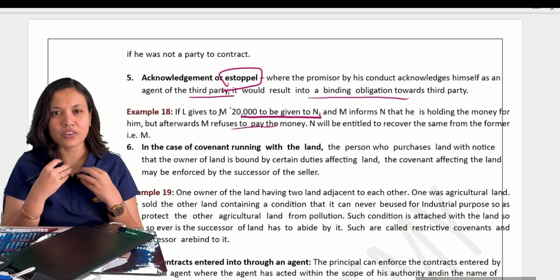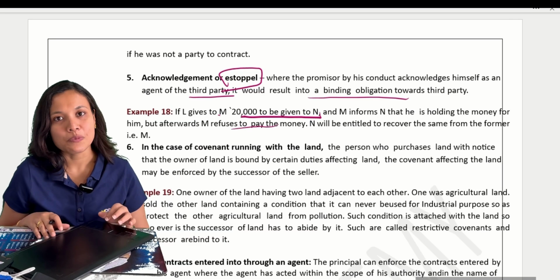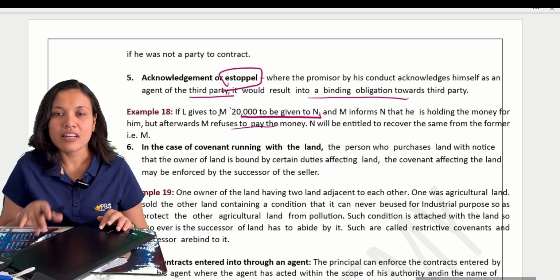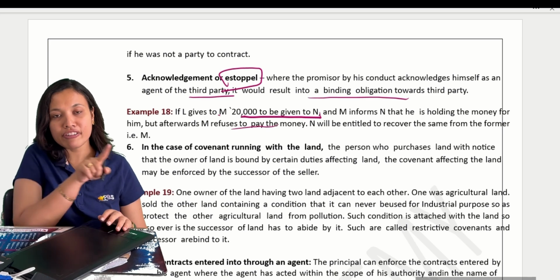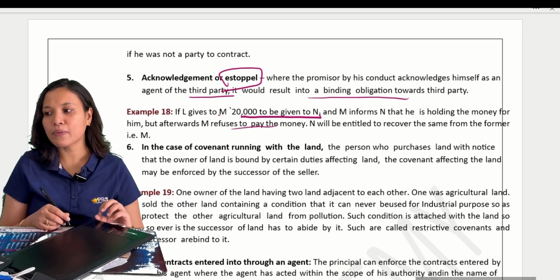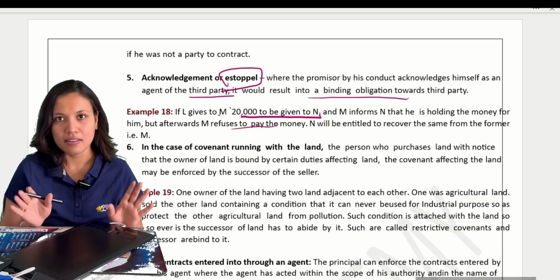Okay? I said, your money is with me. I acknowledged that fact. Now, but afterwards, I am refusing to pay N. Now, can N recover the money from L or M? From whom should N recover? N can recover the money from me, not from L.